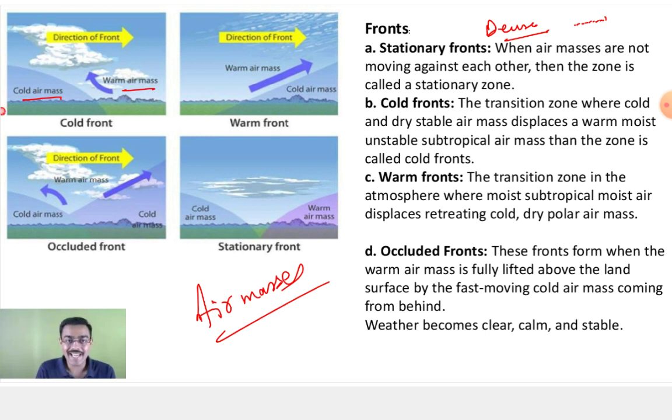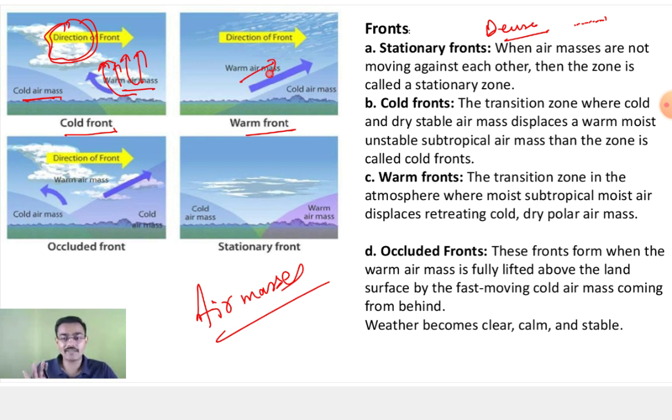When the cold air mass is aggressive and pushing the warm air mass, there is a sudden rise, that is what we call the cold front. So in both cases, the warm front and the cold front, your warm air mass is rising. In the cold front, the warm air mass is suddenly rising, so you find very huge rainfall in a very short span of time. But in the warm front, the warm air mass is aggressive, so it will rise very slowly.